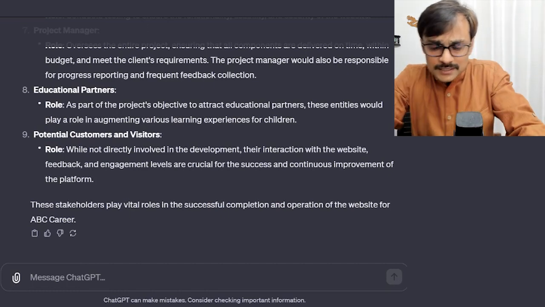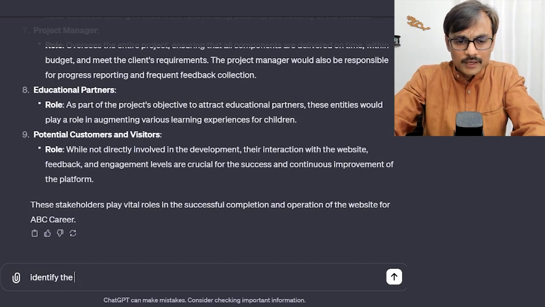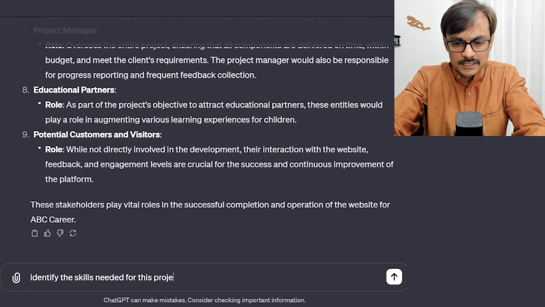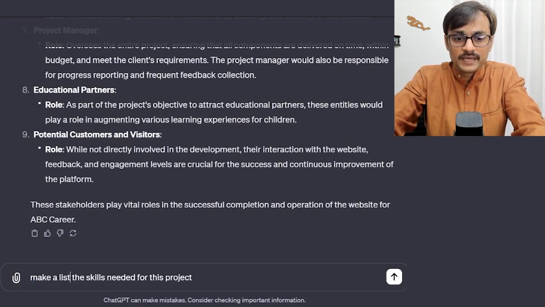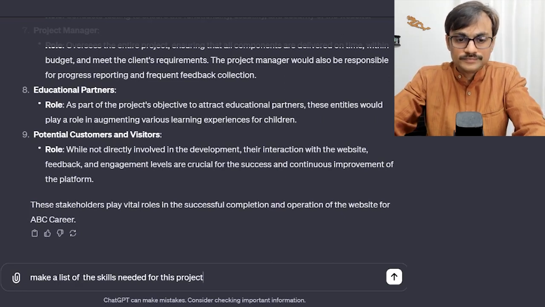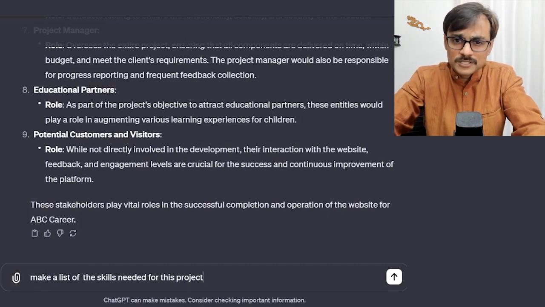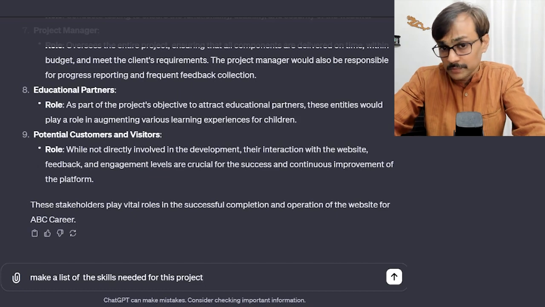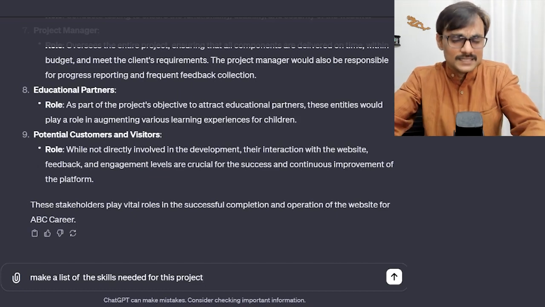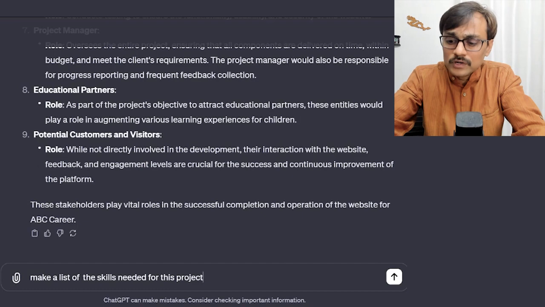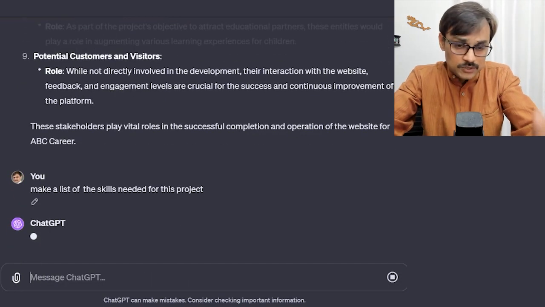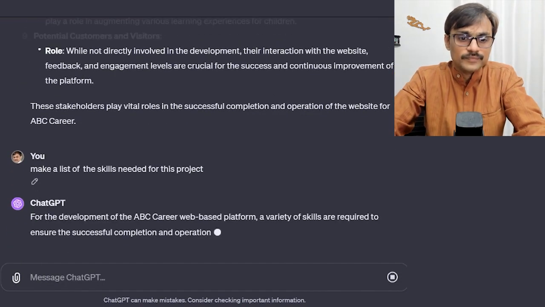Okay, so after doing this, I probably go to the second question. Identify the skills needed for this project, or maybe say make a list of the skills needed for this project. I can ask how many team members are needed and what are their roles and responsibilities, but that will be very specific and probably not produce the desired result. It will give something, but I focus on what skills I probably need based on the content you see here.